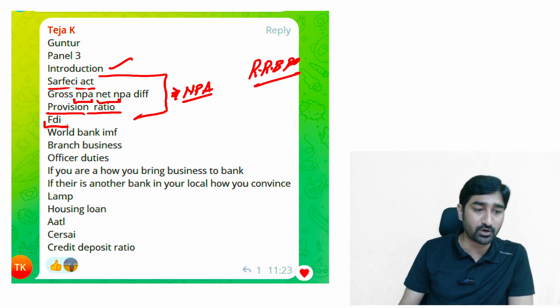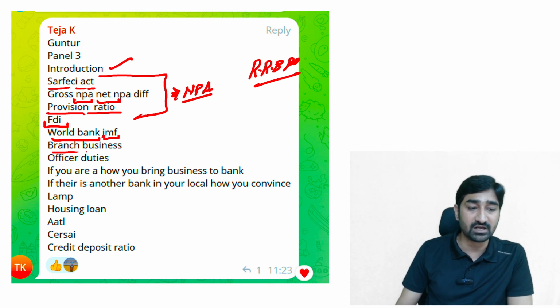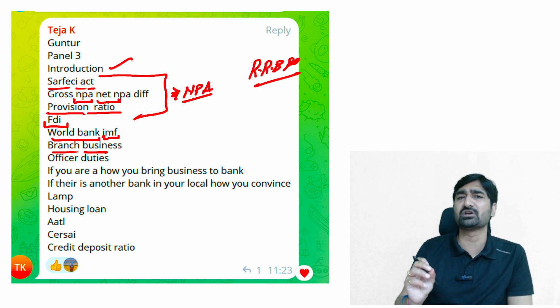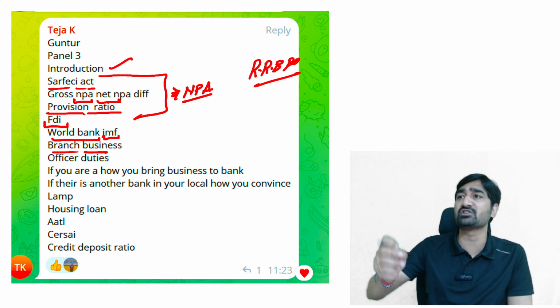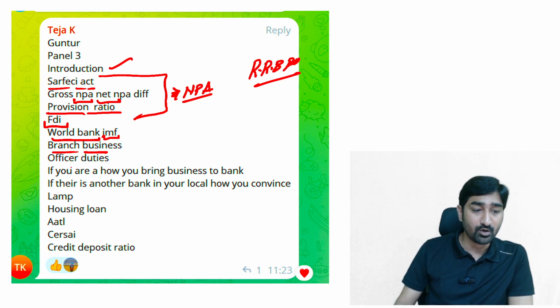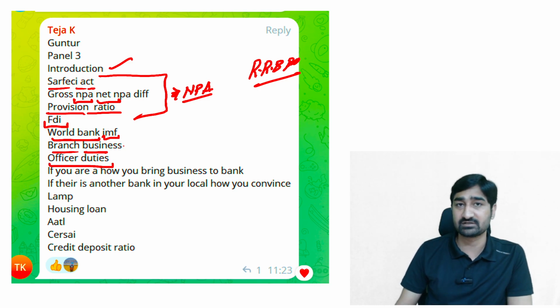After that, FDI, foreign direct investment, difference between World Bank and IMF. Then branch business, what is the meaning of branch business? It means there will be a question type, what is the meaning of branch banking business? Branch banking, there is centralized banking. So what is the meaning of branch banking? What are the duties of officers? That is, what are the roles and responsibilities of an RRB PO? Very, very important to cover in detail.